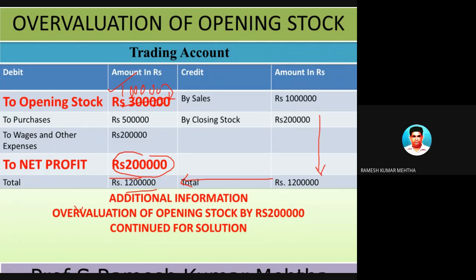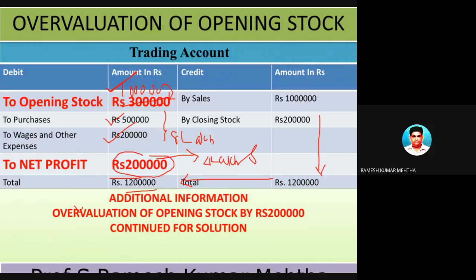And now the expenses are 1 lakh, which is opening stock, purchases 5 lakhs, and wages 2 lakhs. So the total is 8 lakhs. So the gross profit or net profit I will consider for now is 4 lakh rupees. So what has happened?